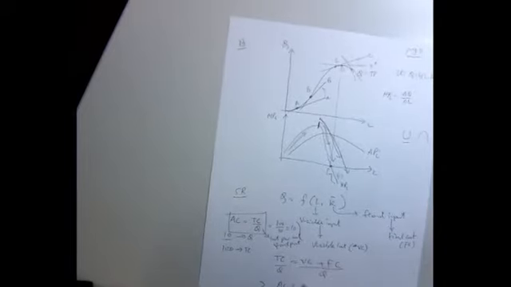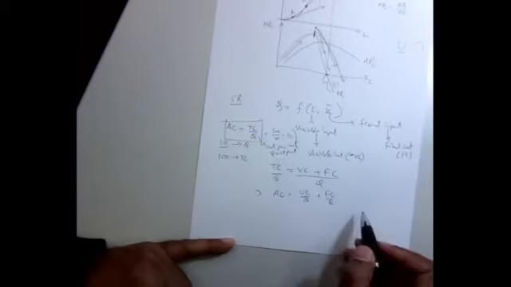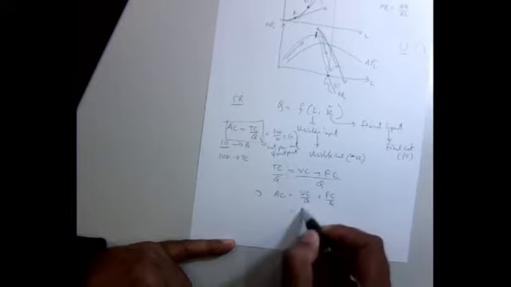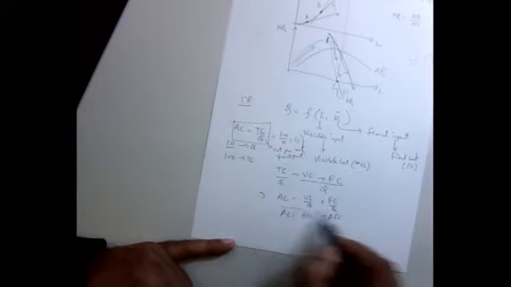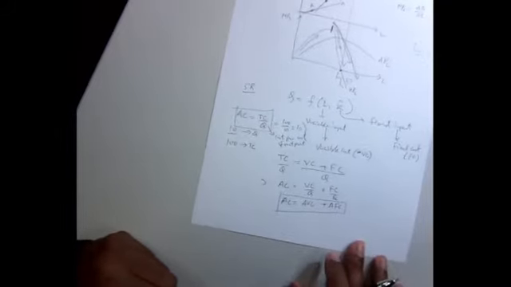This one, I can write in this way, VC over Q plus FC over Q. Can you see that? Can I write in this way? Now, by definition, this is nothing but what we call average variable cost, and this is nothing but average fixed cost, and that will be equal to average cost. Clear? Is that easy to understand?